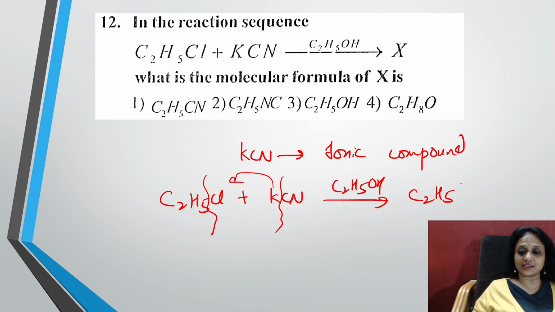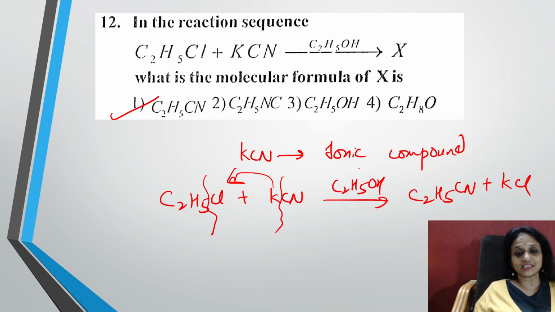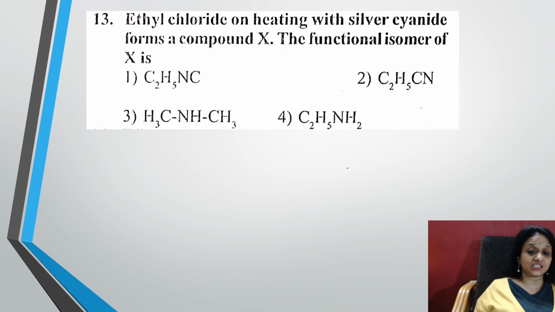You will get ethyl cyanide plus KCl. So what is the product? What is the X cyano compound? What is the option? A is the option. Yes. So let us see the next one, the 13th one.